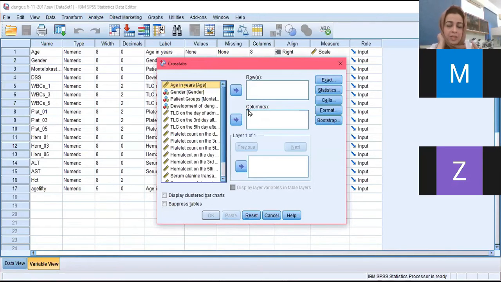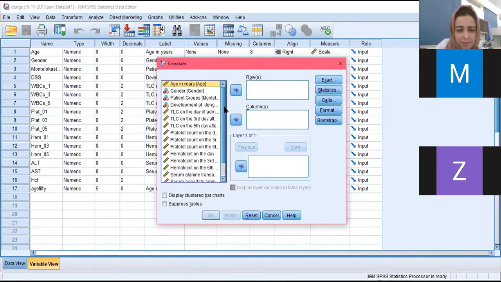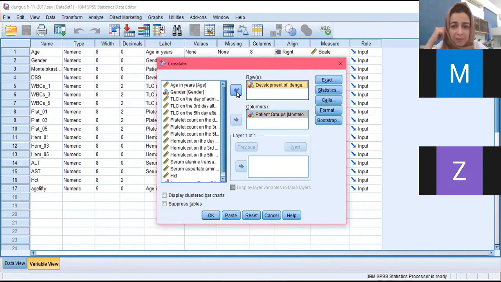Whereas in case control, we divide the groups by outcome. So in the columns the patient groups will be there, because we are dividing according to exposure or risk, and in the rows our outcome will be, which in this case is development of dengue shock syndrome.